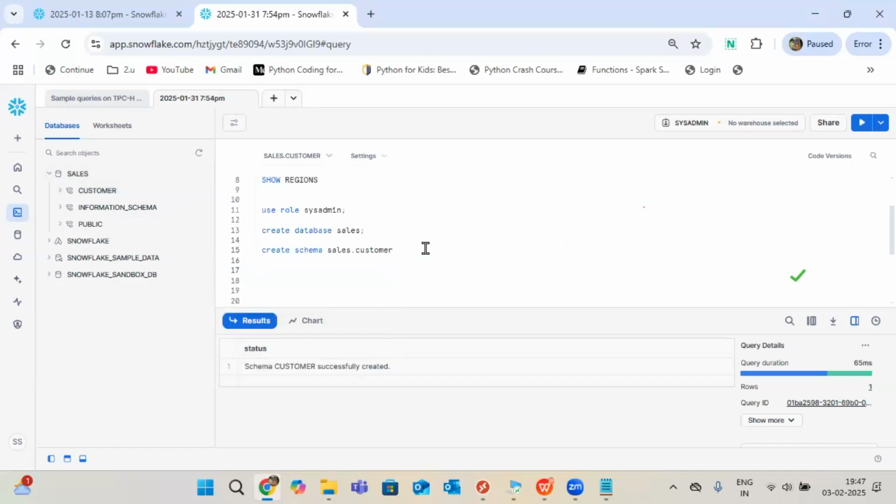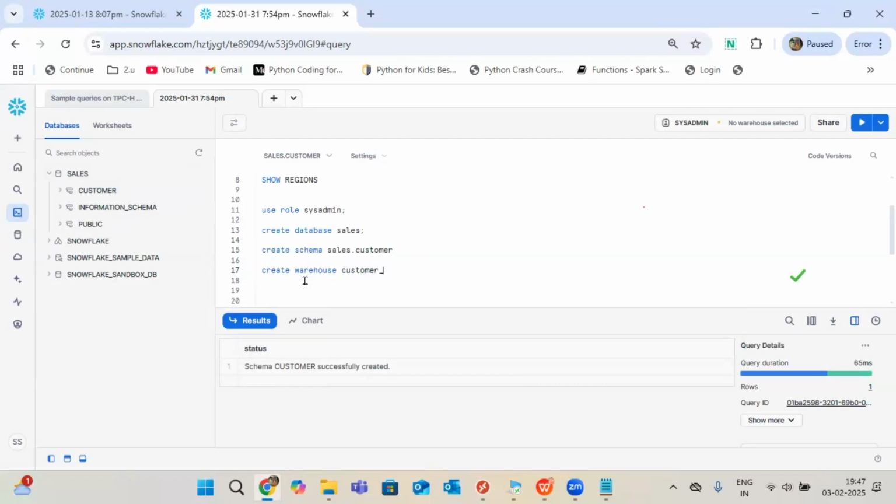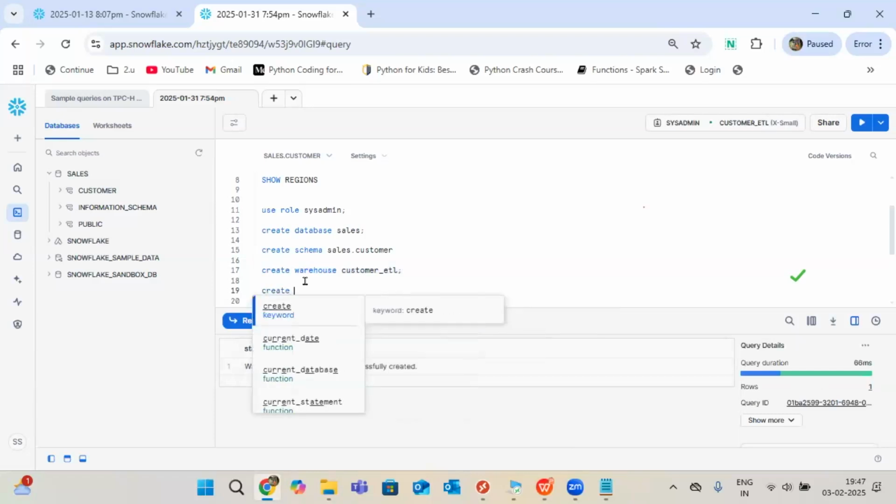To execute queries, I need warehouses, right? So create warehouse. I can give any name. I'm giving customer ETL. This is one warehouse, and right now I'm creating it manually. In coming classes, I'll show you technically how to create the warehouses also.